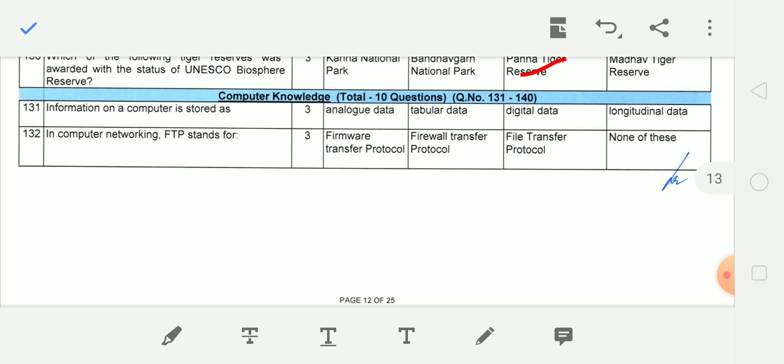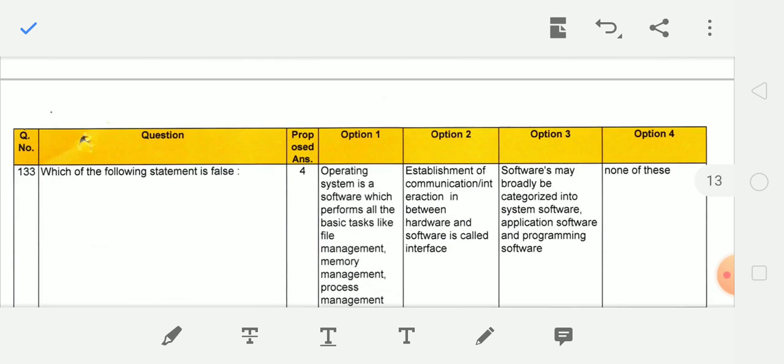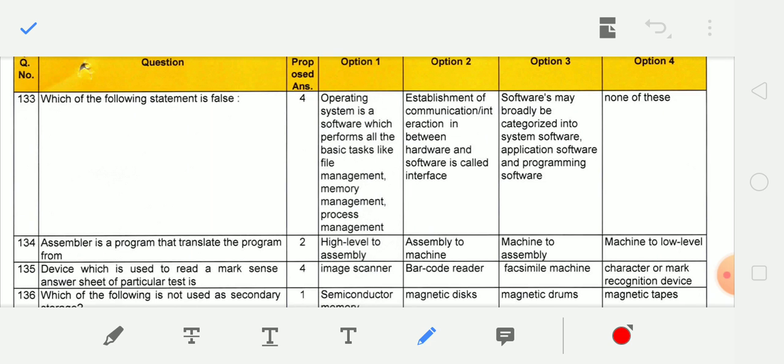Now next question is relating to computer knowledge. Information on a computer is stored as digital data. In computer networking, FTP stands for File Transfer Protocol. Which of the following statement is false? None of these, because all these are correct, so you have to read all these three. Next question. Assembler is a program that transfers the file from assembly to machines.